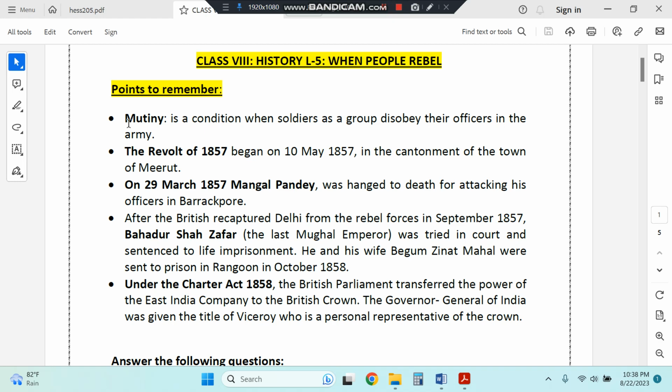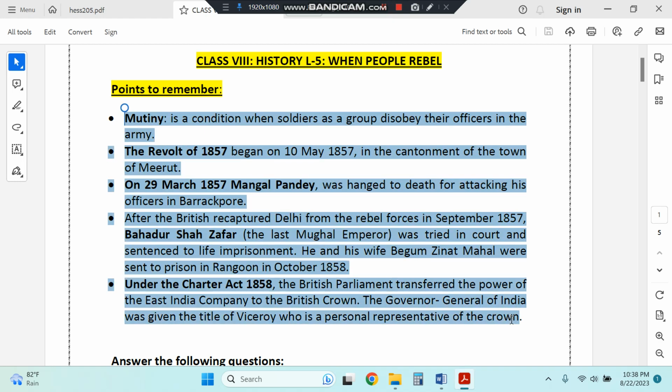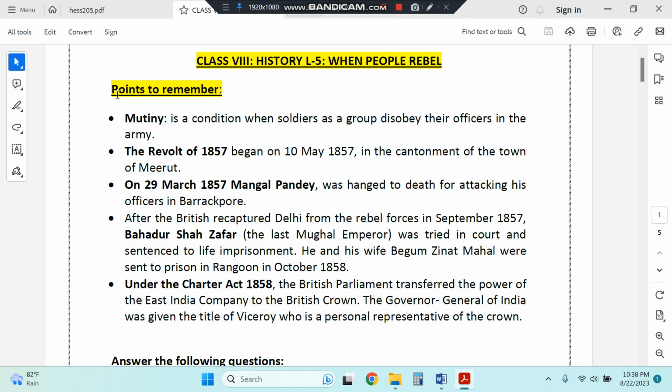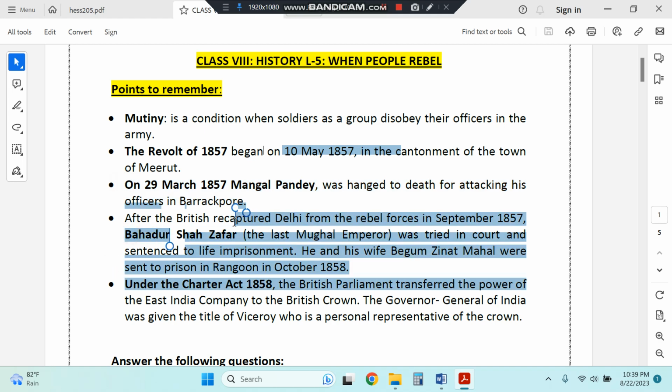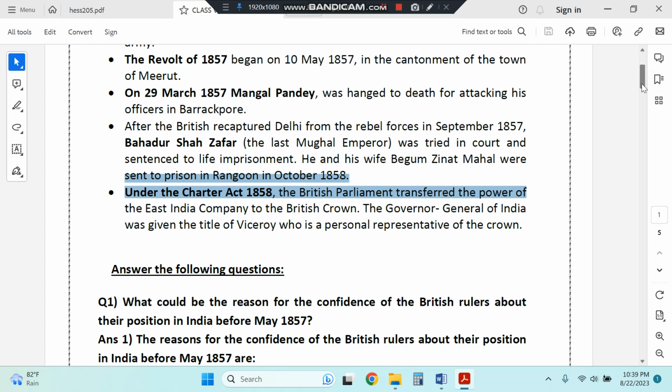So first of all, I've written some important points. Just write them down. These are actually not included here and there in the lesson, in the question and answers, so I've included them over here. Like the meaning of mutiny, revolt of 1857, that when did it begin? When was Mangal Pandey hanged to death? And a little about Bahadur Shah Zafar and the Charter Act of 1858. So I'm moving on to the question and answers.